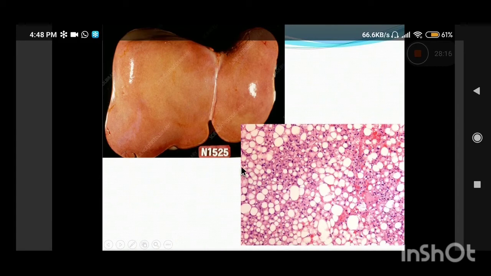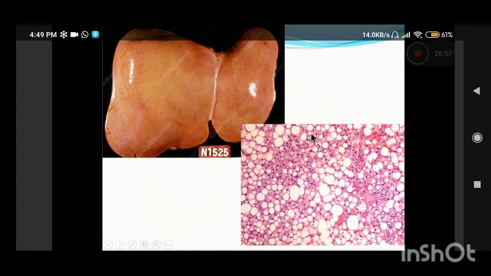Now, can you see this photograph? This is the gross photograph of an organ, and you can identify it, it is the liver. As you can see, the liver is very much enlarged, and it is soft, with soft, curved margins. Normally the liver has very sharp margins. Because of fat accumulation, the capsule is bulging and shining, the margins are all rounded up, and it is a very heavy and enlarged liver. On cut it is very soft and greasy. That is very characteristic of fatty liver.